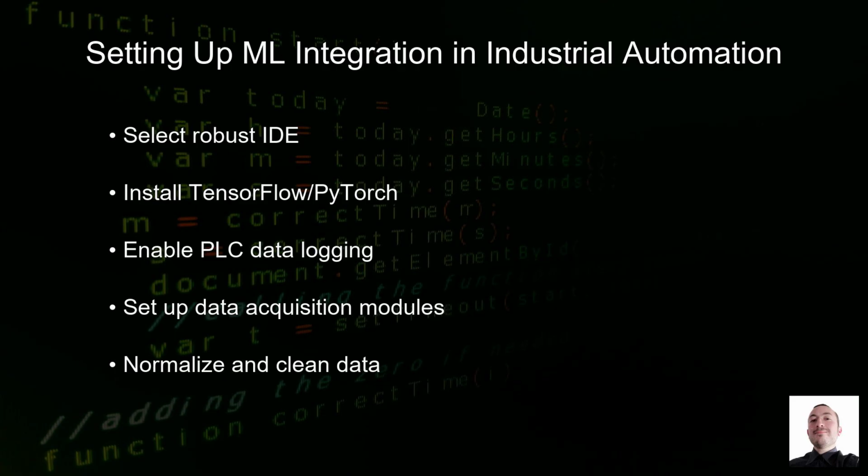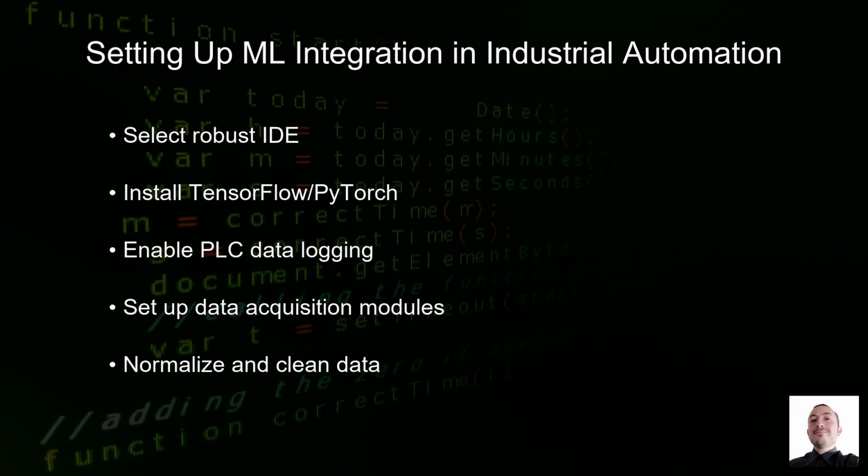To begin integrating machine learning into your industrial automation systems, the first step is configuring your environment. Start by selecting a robust integrated development environment (IDE) that supports machine learning libraries. Install necessary packages such as TensorFlow or PyTorch. Ensure your PLCs are equipped with data logging capabilities.